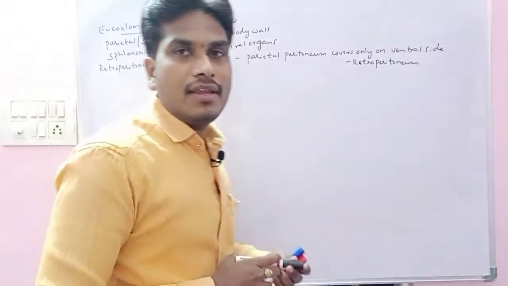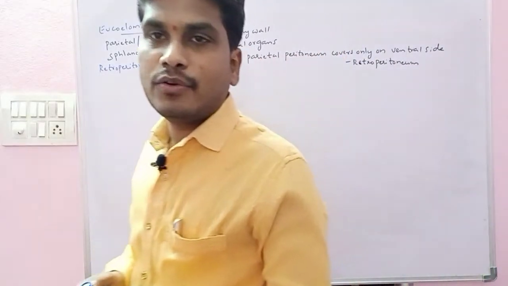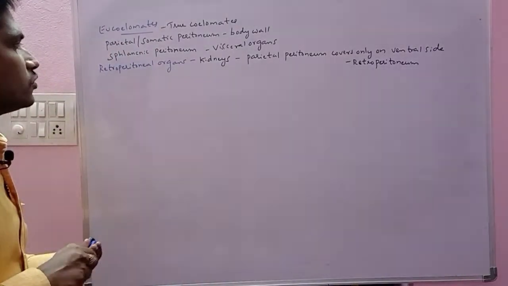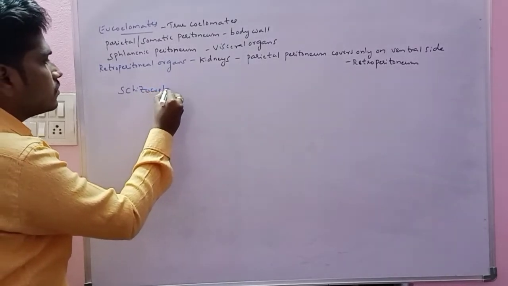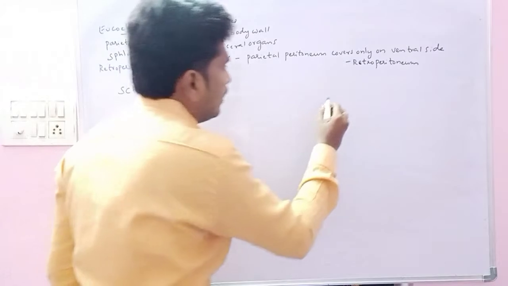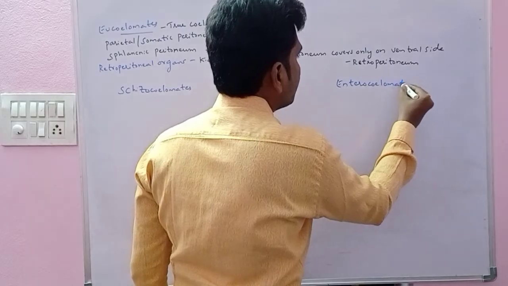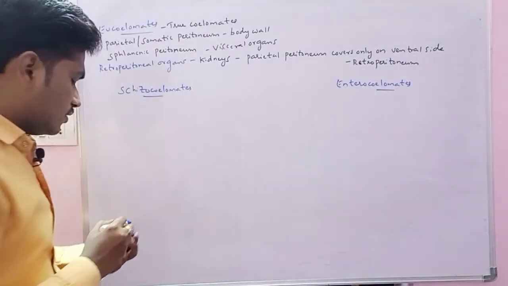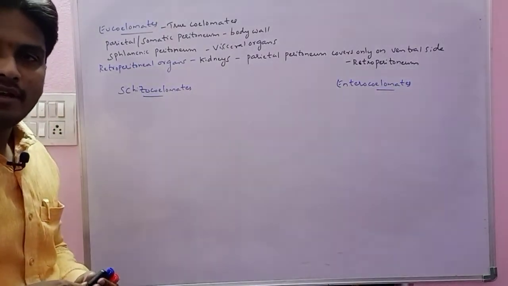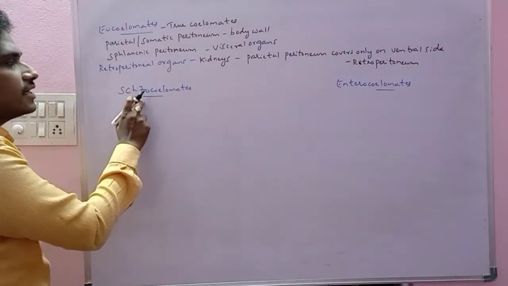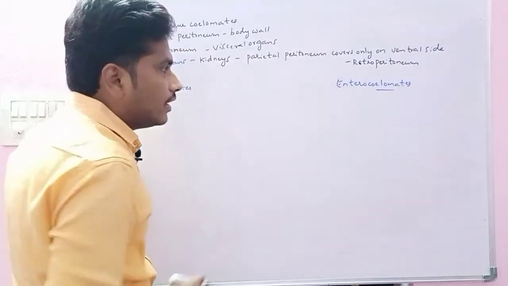And the secondary body cavity can also be formed by the eucoelomates here. Now eucoelomates are again divided into two: schizocoelomates and enterocoelomates. I am writing it directly here. The names themselves indicate it. Both are true coeloms, right? Schizocoelomates means formation of the schizocoelom. Enterocoelomates means formation of the enterocoelom.